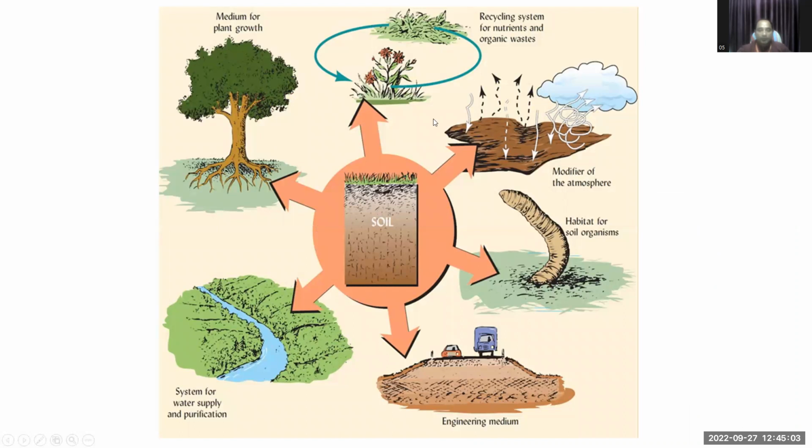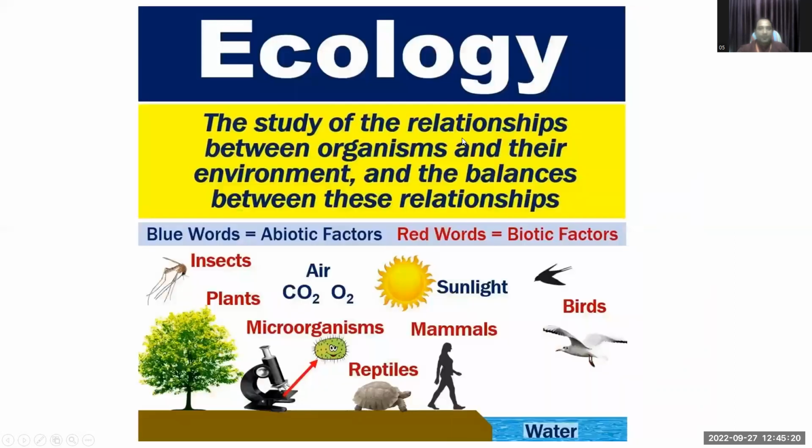These are the environment and its interaction with the species, such as plant growth, water supply, the soil organisms, and the water. Ecology is nothing but the relationship between the organisms and their environment, and the balance between the relationship. The blue words are the abiotic factors, and the red are the biotic factors. You can see the biotic and abiotic factors and their interaction in the environment.